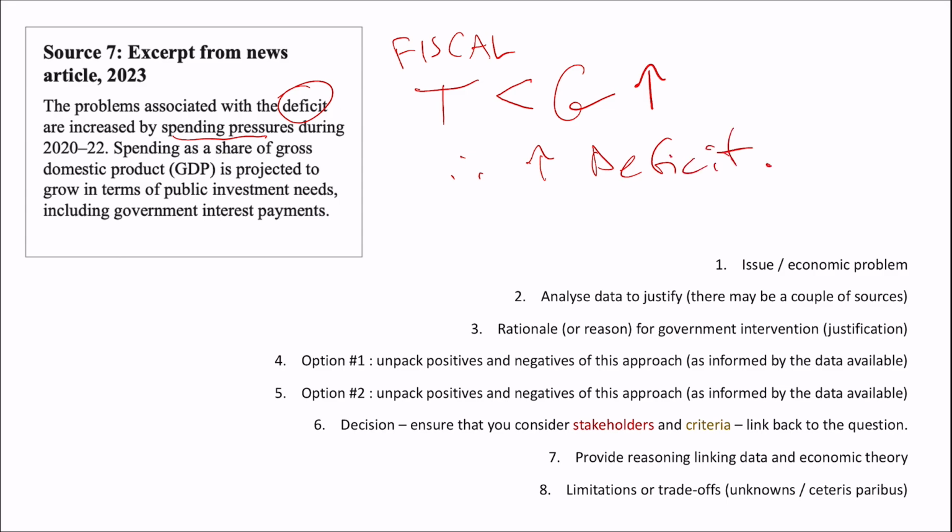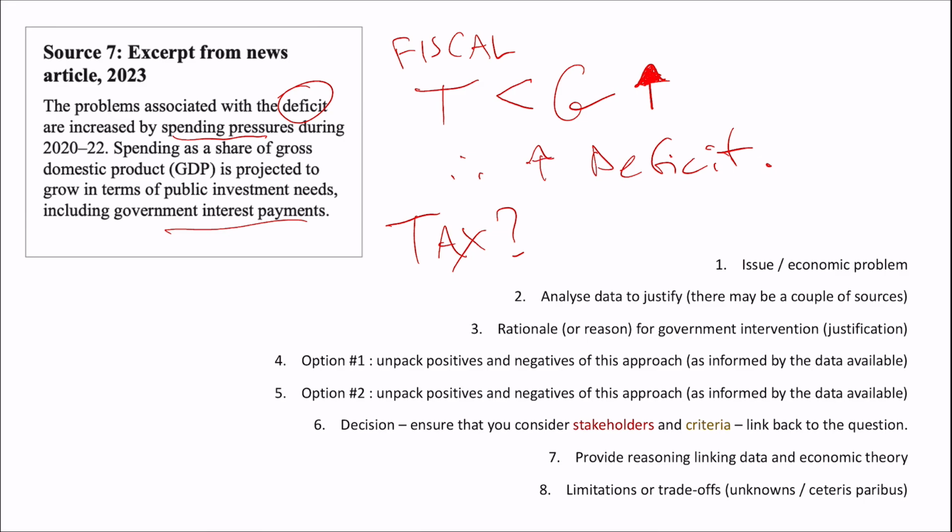Spending as a share of GDP is projected to grow in terms of public investment needs, including government interest payments. So now we're seeing that there's a problem for the government. They are spending more money in the future, and they've got to pay more interest on their loans. And yet the question exists around what we do about this payroll tax. Because if you've got government spending rising and you don't have taxation increasing, you have an increasing deficit.